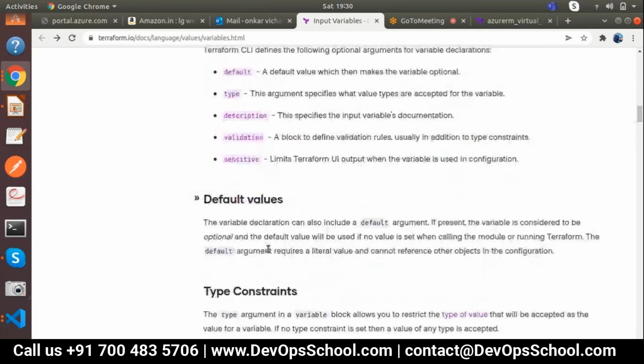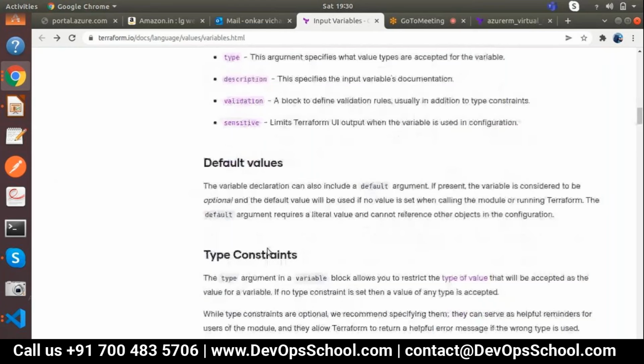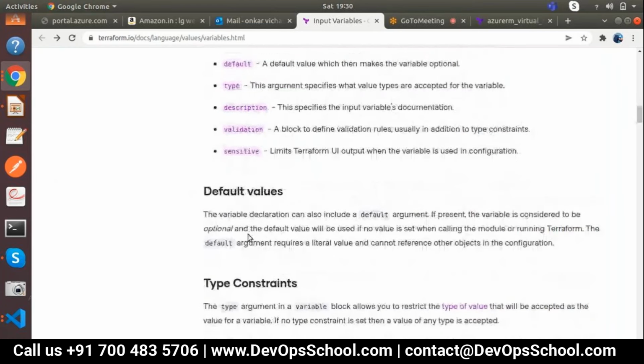Okay, so we are defining the default value. The variable declaration can also include the default argument. It presents the variable as optional, and the default value will be used if no value is set. So if we do not set any value, then automatically, as I already mentioned, it will catch the default one. Default is any default value, it will catch it.